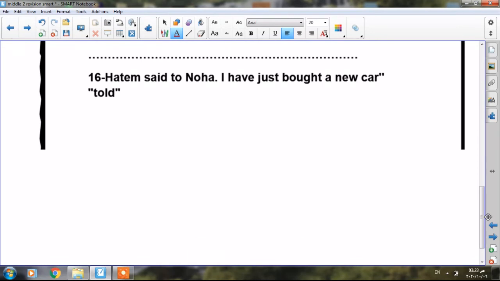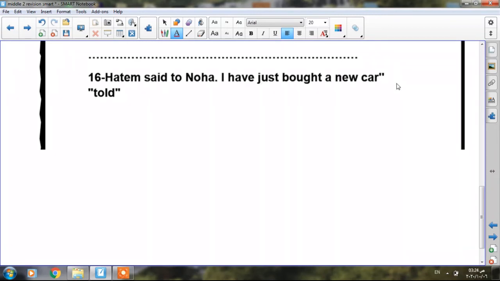Let's continue. Number 16, Hatem said to Noha, I have just bought a new car. We are going to use told. So instead of said to, we are going to use told. Hatem told Noha that he had bought a new car. Let's say it again. Hatem told Noha that he had bought a new car.